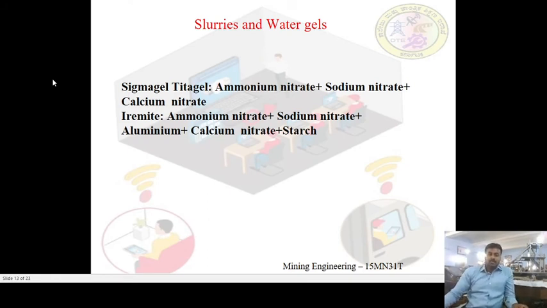Hope you understood what exactly ammonium nitrate and fuel oil is, right? Students, let us go to the next example, which is called slurry or water gels. See, a water gel or slurry explosive is a gelatinous aqueous solution that consists of an oxidizer such as ammonium nitrate and a fuel.